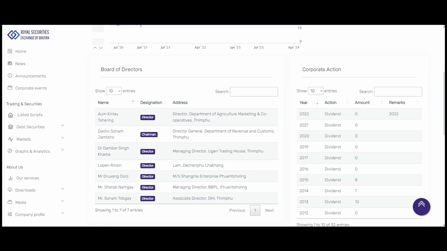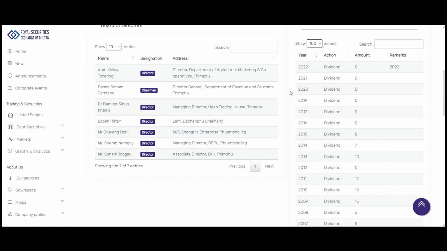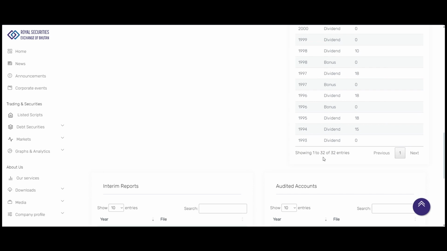So the corporate actions section in each listed script will show you all the corporate actions performed by this company. For instance, if you see this BBPL, it started in 1993. So it will give you a historical record of all the corporate actions or the events performed by this company.